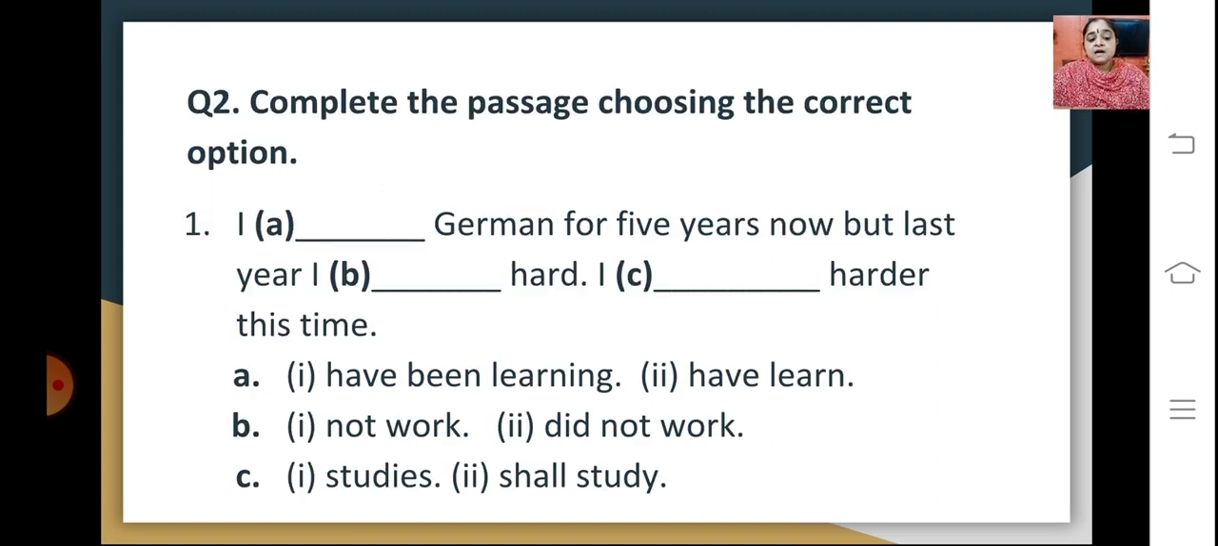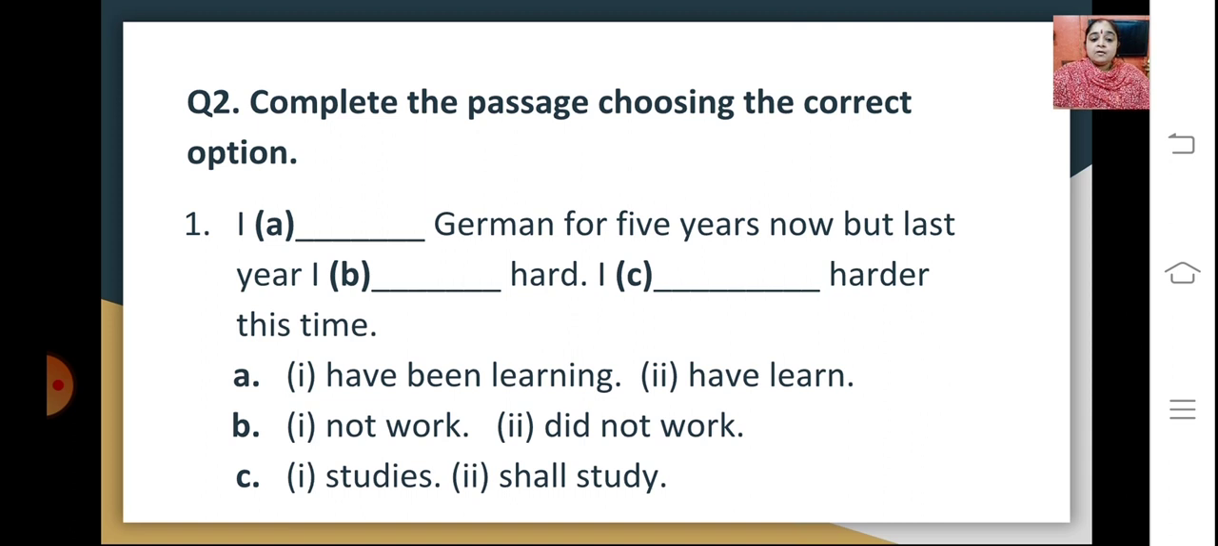Another kind of question is, complete the passage choosing the correct option. So here you have a passage. I dash German for 5 years now, but last year I dash hard. I dash harder this time. Again you have options given for every blank. So the correct ones would be, I have been learning German for 5 years now, but last year I did not work hard. I shall study harder this time. So in this way you have to complete the passage.